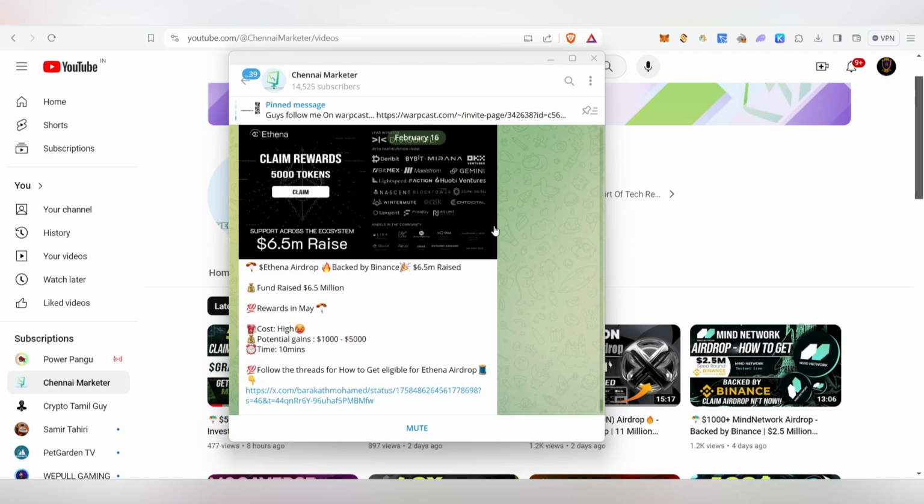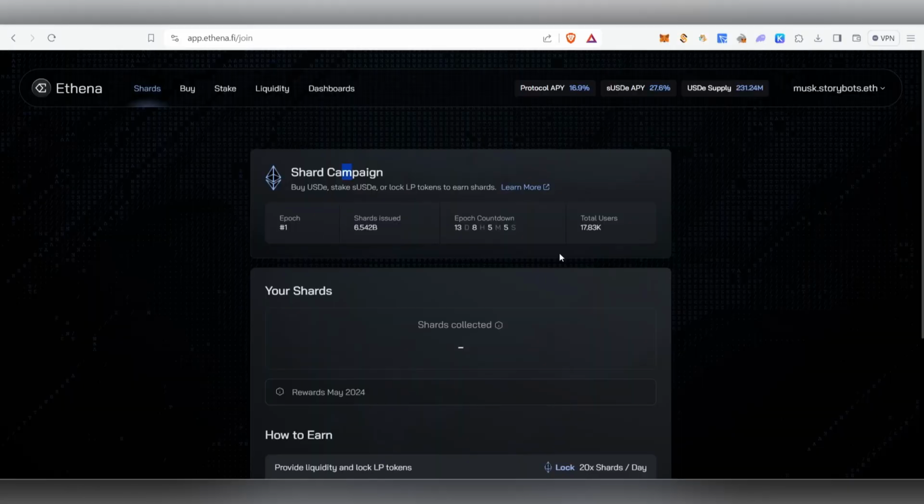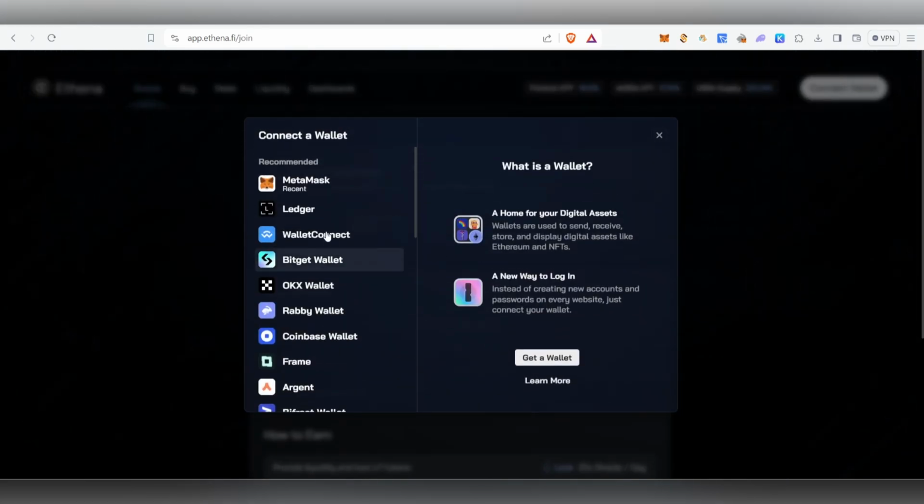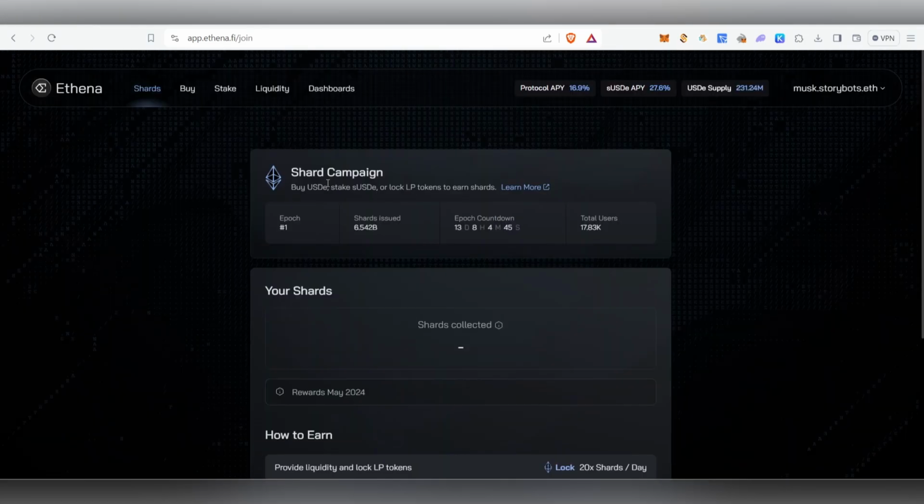Okay, so now let's start the video guys. I'll be leaving all these links inside my Telegram channel. If you click on the link, it will take you here. The first thing, we need to connect our wallet here. Just click on connect wallet and click on MetaMask, then your MetaMask will get connected here.